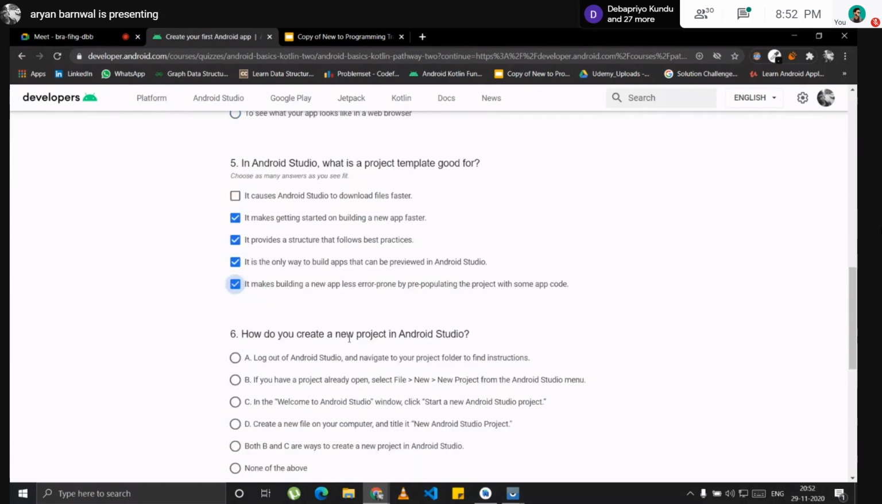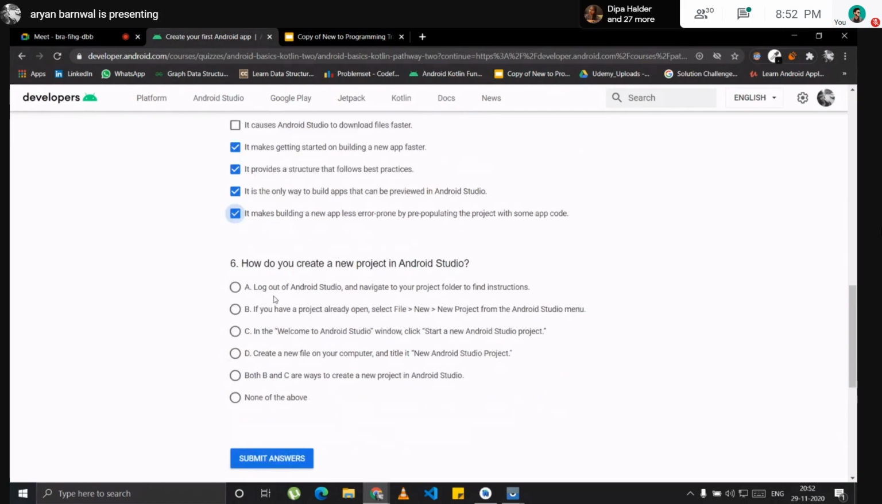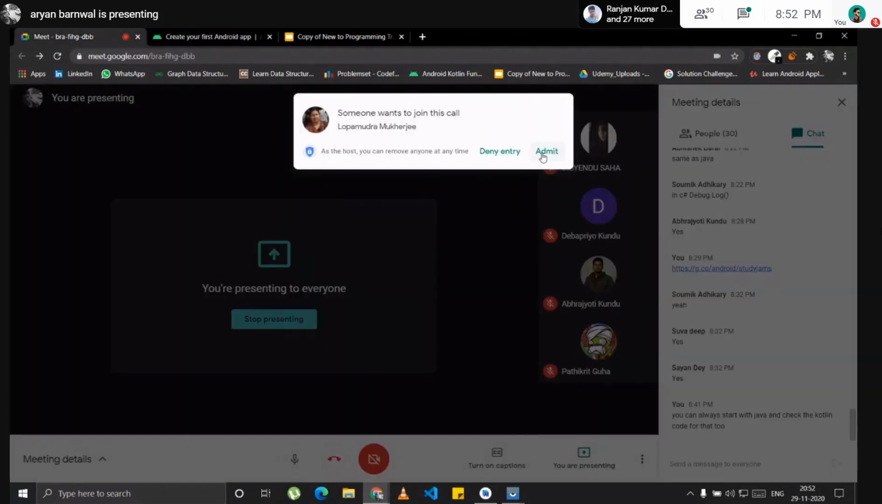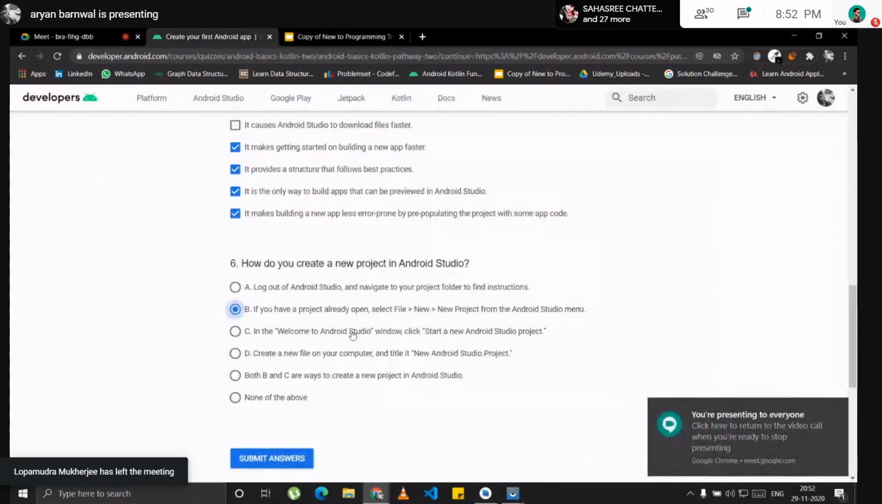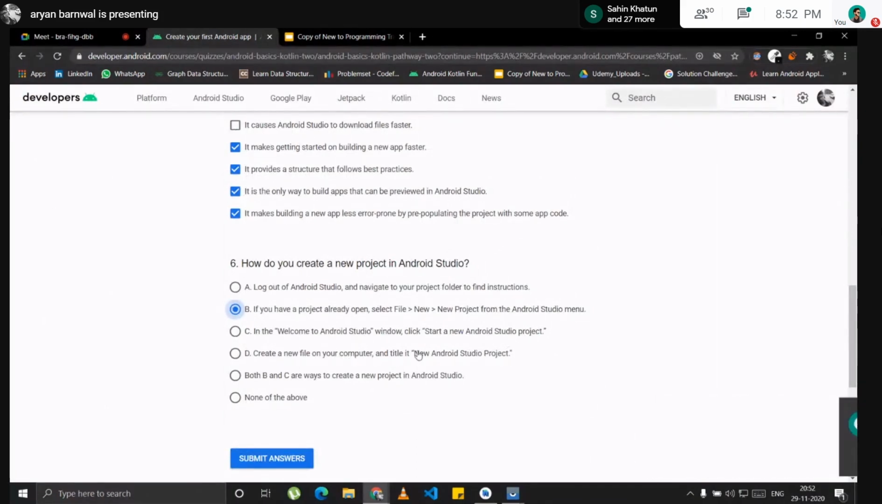How do you create a new project in Android Studio? Log out of Android Studio and navigate to the project folder to find instructions? Nope. If you have a project already open, click on select File, New Project from the Android Studio menu. Yeah, this will suffice. In the Welcome to Android Studio window, click Start a new Android project. Create a new file on your computer and type a new Android Studio project? No, this is wrong and this is wrong. So both B and C are correct. I will just click on this option and submit the answers. Let's see what happens.